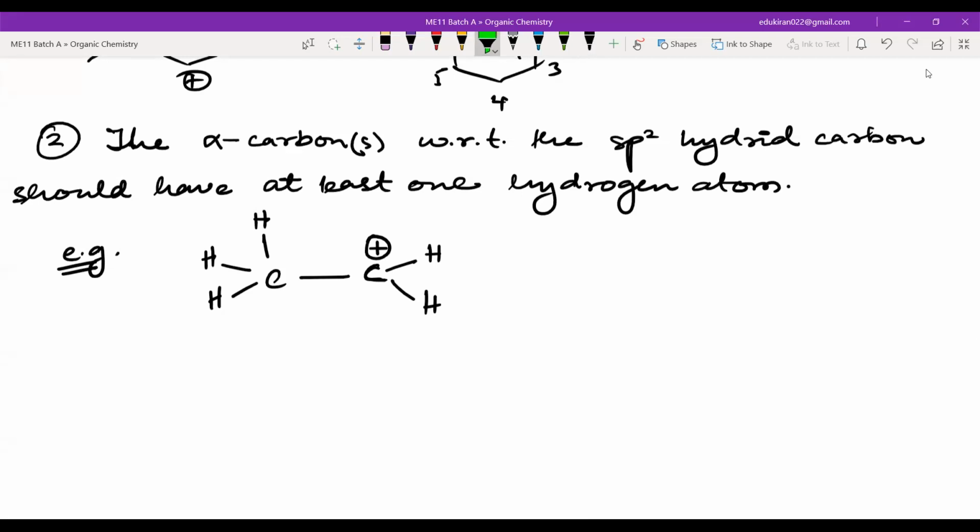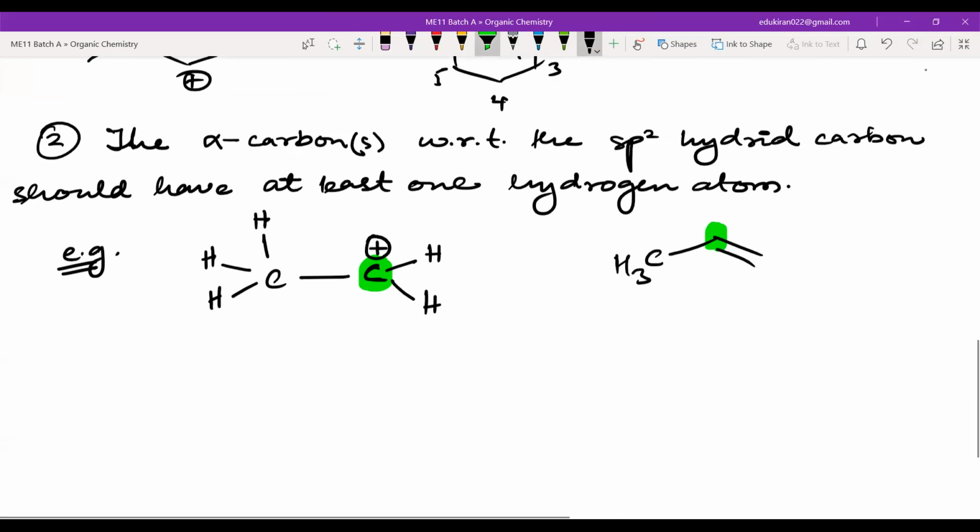Please listen. So the alpha carbon with respect to the sp2 hybrid carbon should have at least one hydrogen atom. So first of all, you have to identify which is the sp2 hybridized carbon atom. So this is the sp2 hybridized carbon atom. For example, if you have a double bond, something like this, then you will have, let's say, CH3, and there will be a double bond here. This is the sp2 hybridized carbon atom. There should be the alpha carbon.